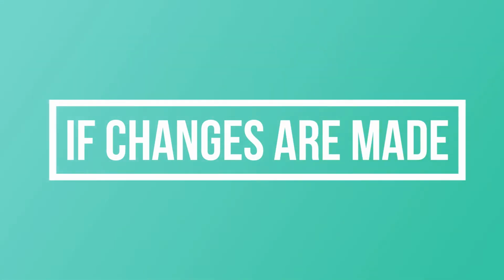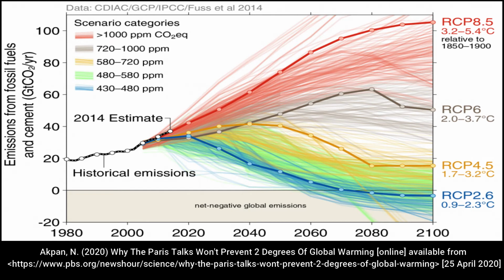Now, I'll comment on if changes are made. If all the countries keep the global temperature under 2 degrees, you could see the CO2 equivalent only increase to 475 parts per million, which is currently at a value of 415 parts per million.